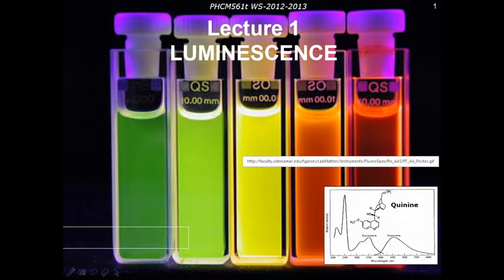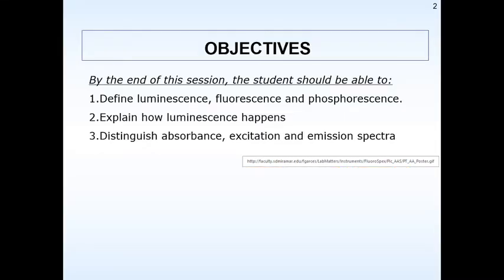Good morning everyone. In the previous classes we have already gone through a system called luminescence. We have already seen fluorescence and phosphorescence and how they might occur. In the present session we will look at the definition of luminescence, fluorescence and phosphorescence once again. We will try to explain how luminescence happens, and distinguish between absorption, excitation and emission spectra.